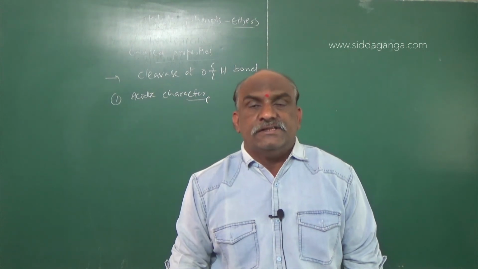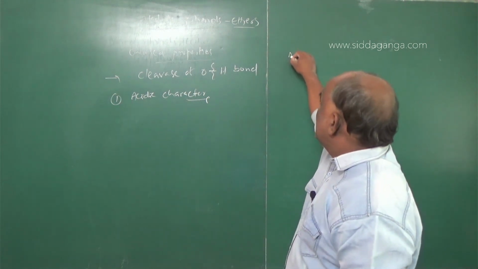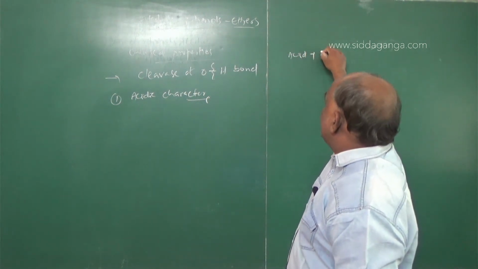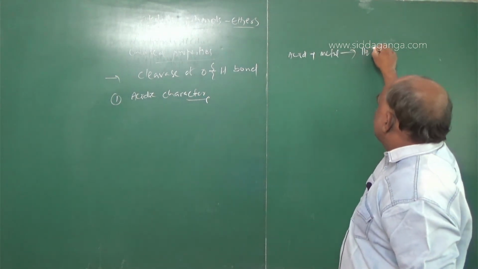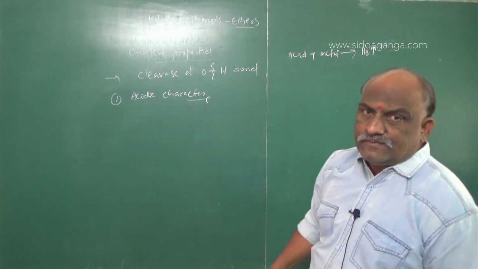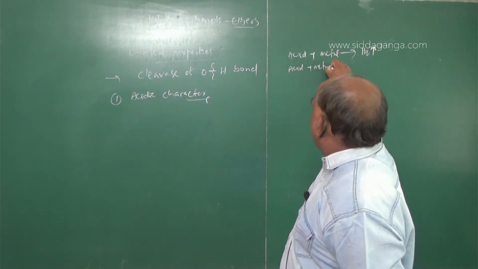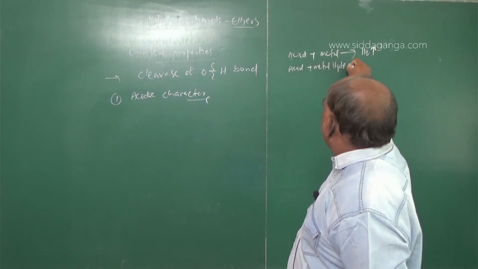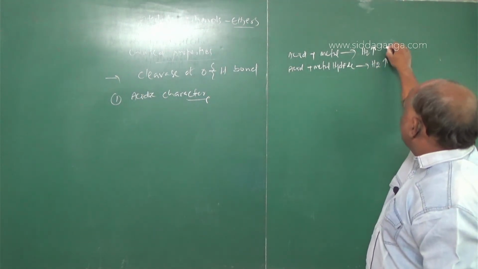What is the evidence? Generally, acid plus metal gives rise to hydrogen gas. Acid plus metal hydride liberates H2 gas.